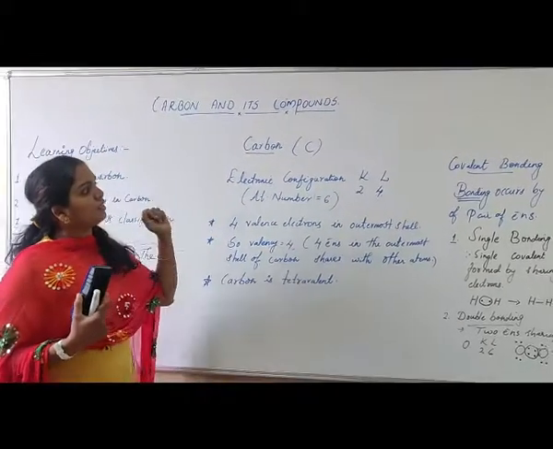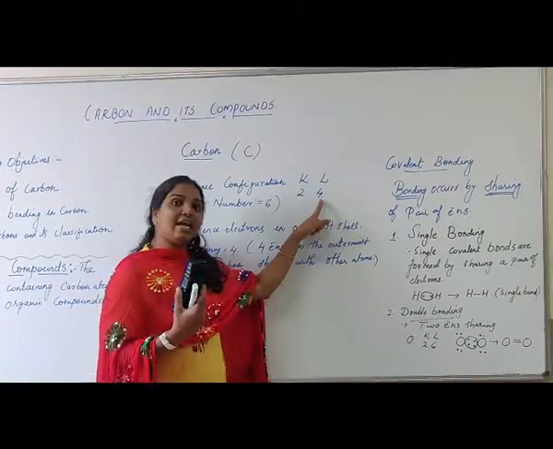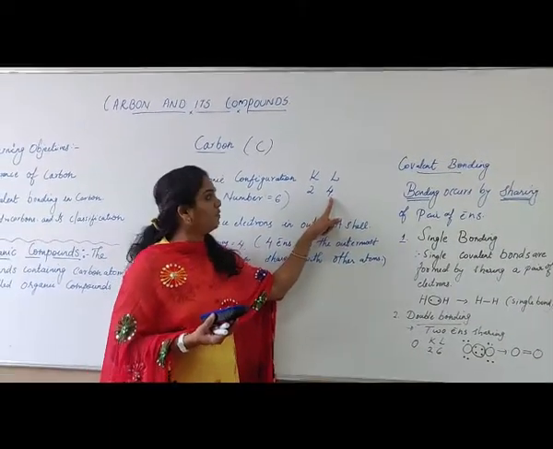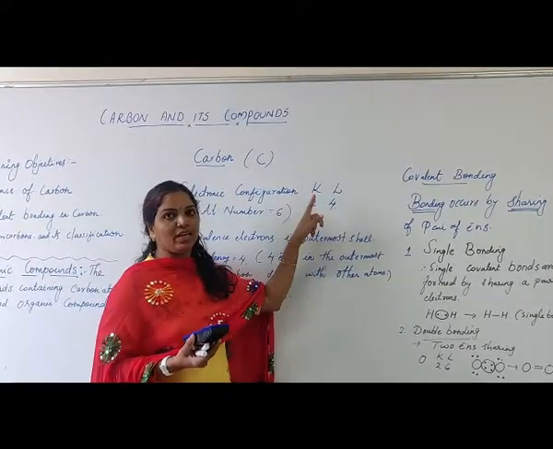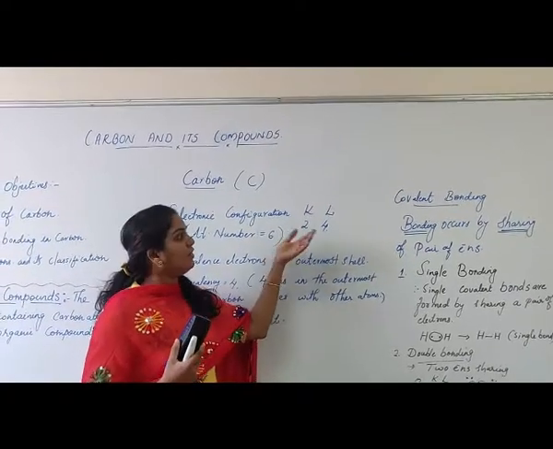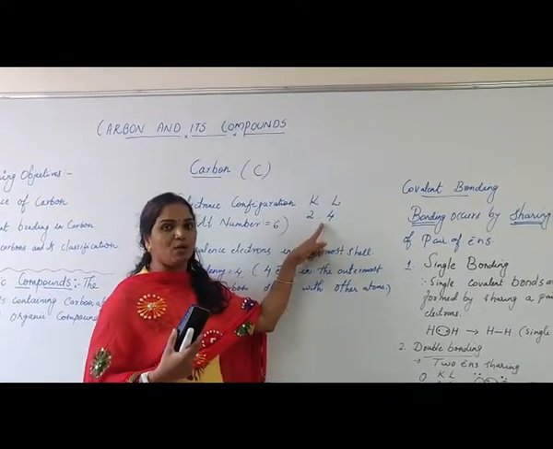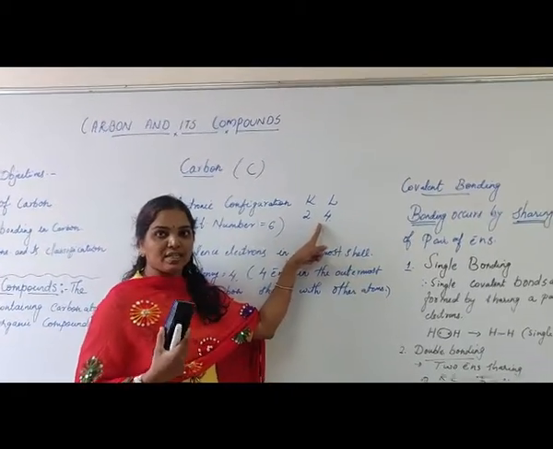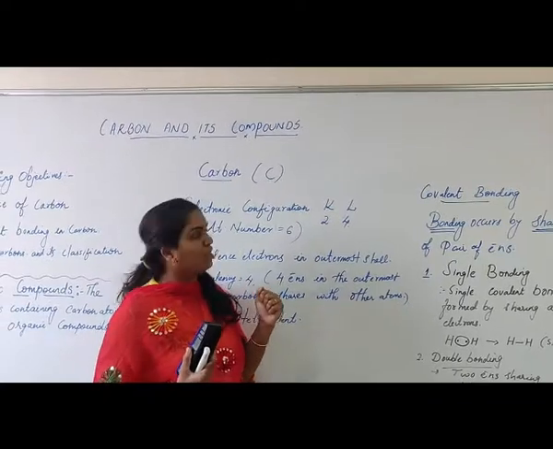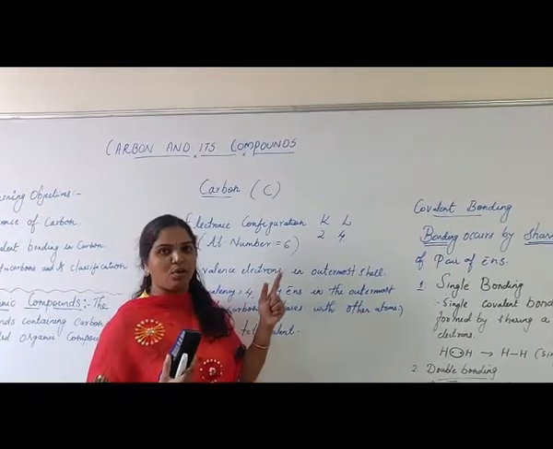The other way is, it can accept 4 electrons in order to get the next inert gas configuration. That means 4 plus 4, 8. In order to satisfy the octet condition, it can accept electrons. But if it accepts 4 plus 4 electrons, that means 8 electrons, what happens? Due to energy considerations, the nucleus cannot hold these many electrons together. So better, carbon will go for covalent bonding.